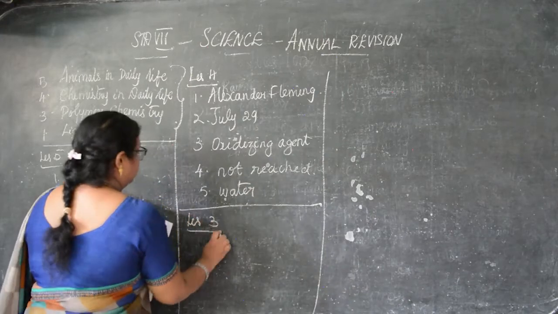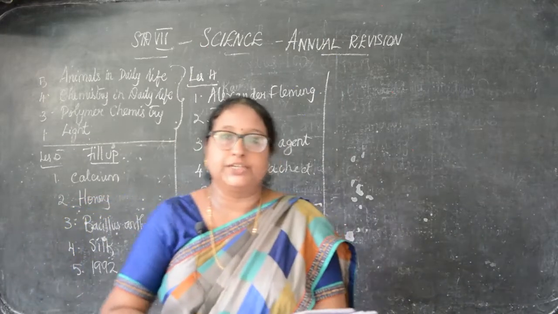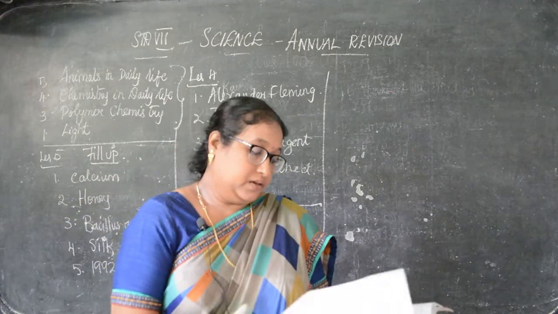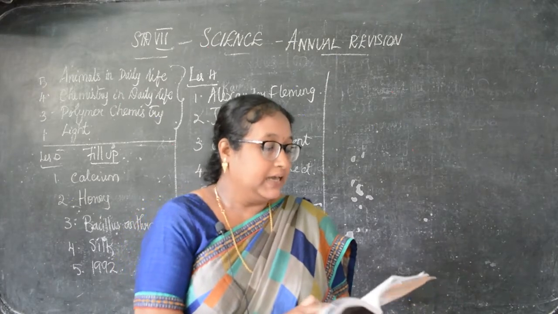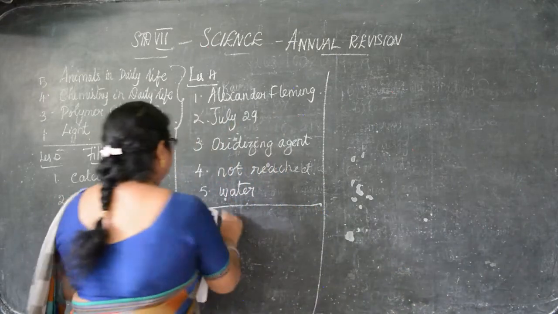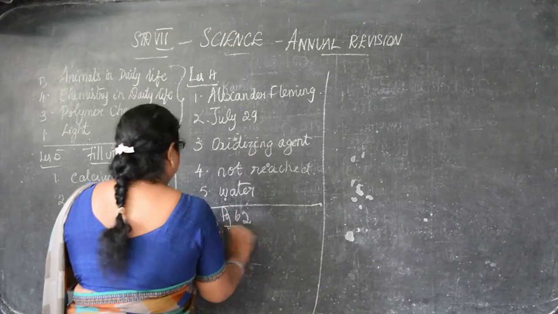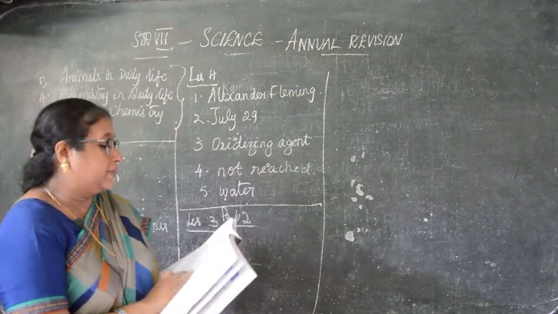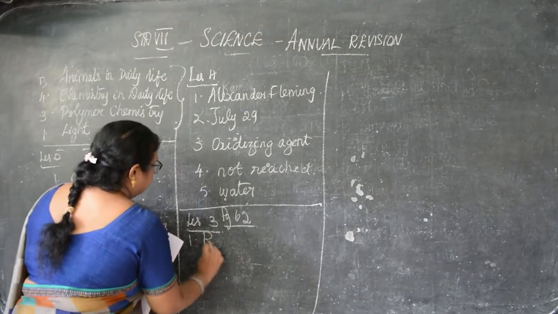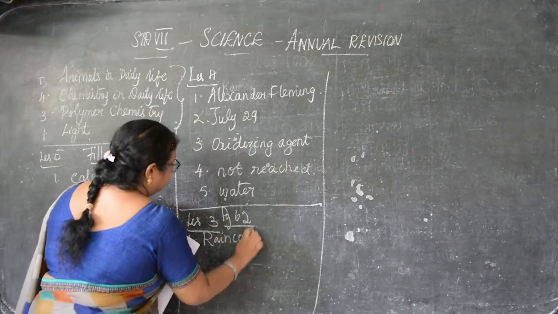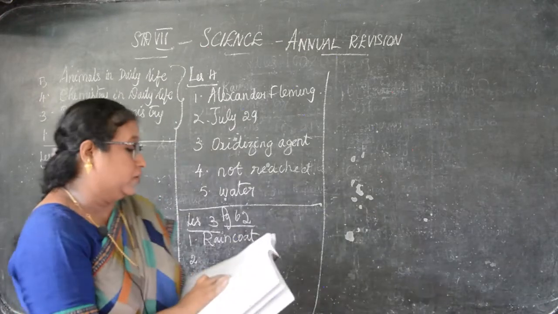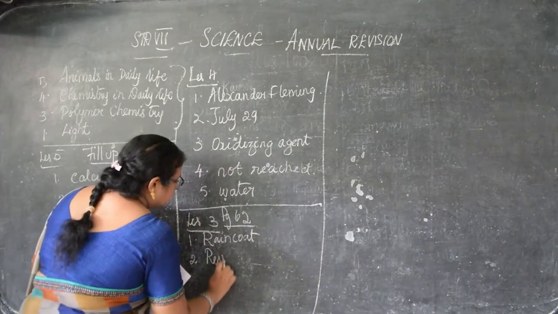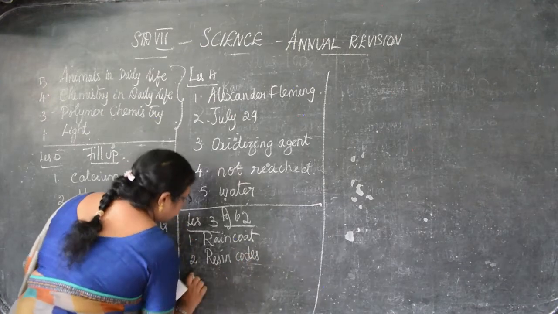Now we are going to go to lesson 3. Now fill in the blanks, that is page number 62. Dash is an example for polyester fabric. First, raincoat. Dash are used to identify different types of plastics, resin coats.